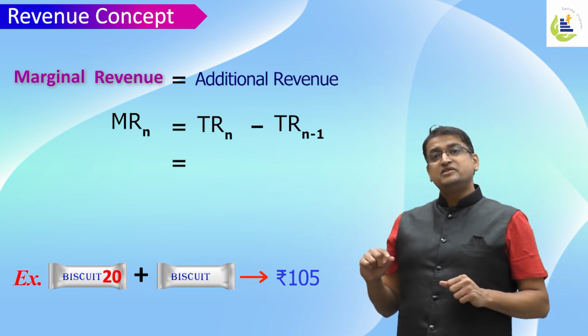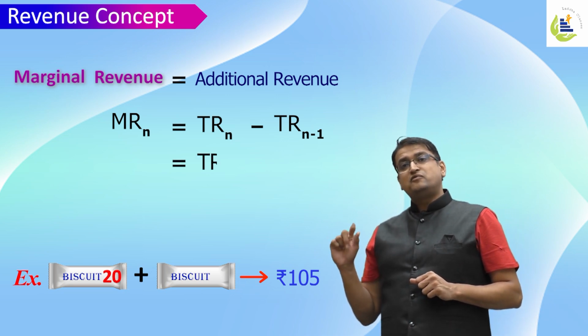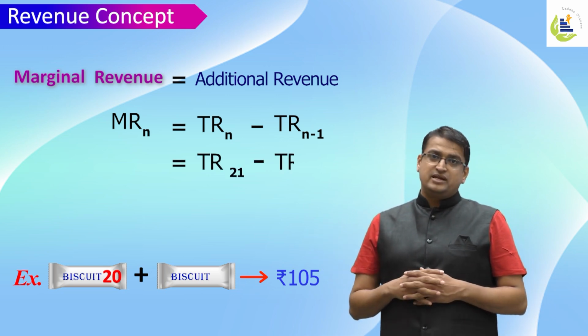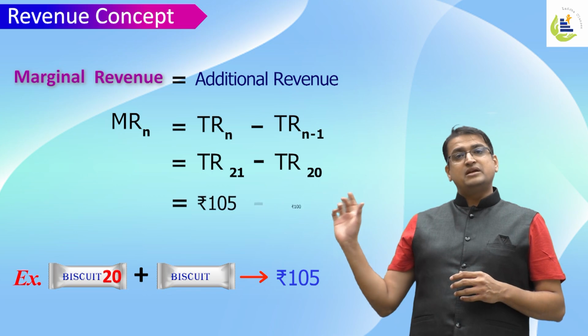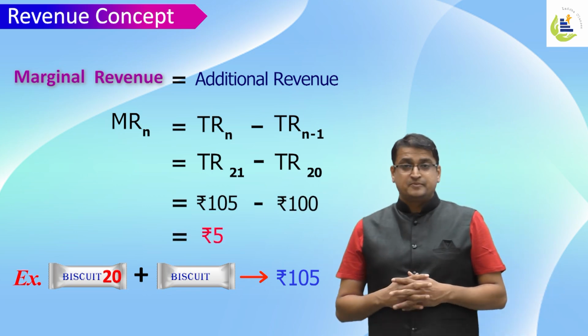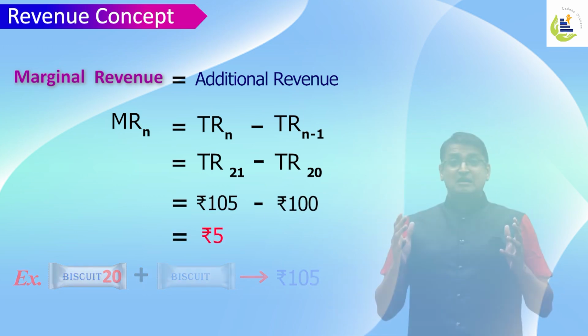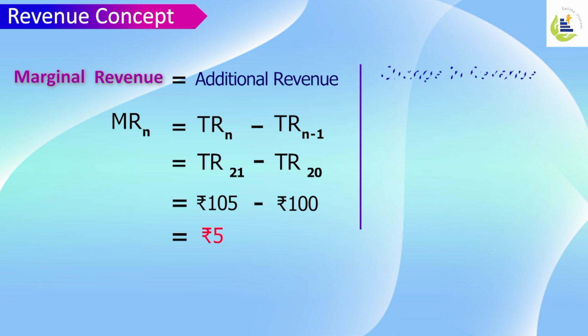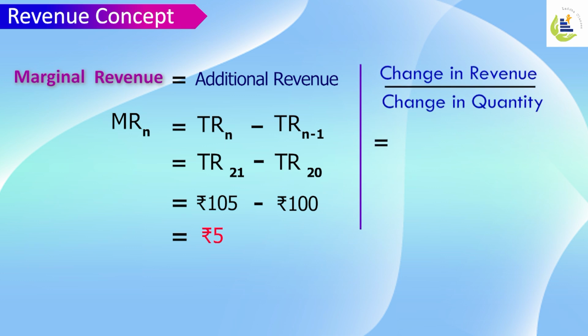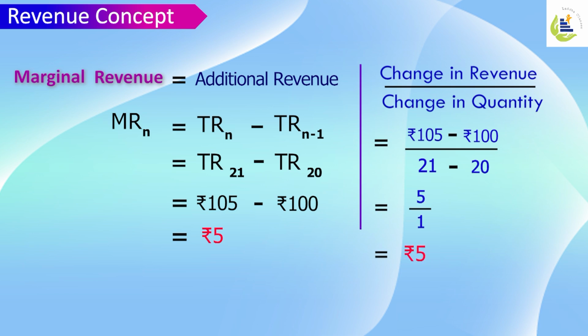So my marginal revenue will be revenue for 21 minus revenue for 20, that is 105 minus 100, ₹5. You can see marginal revenue as change in revenue over change in quantity sold. Change in revenue is 105 minus 100. Change in quantity is 21 minus 20. So it is 5 over 1. ₹5 will be my marginal revenue.